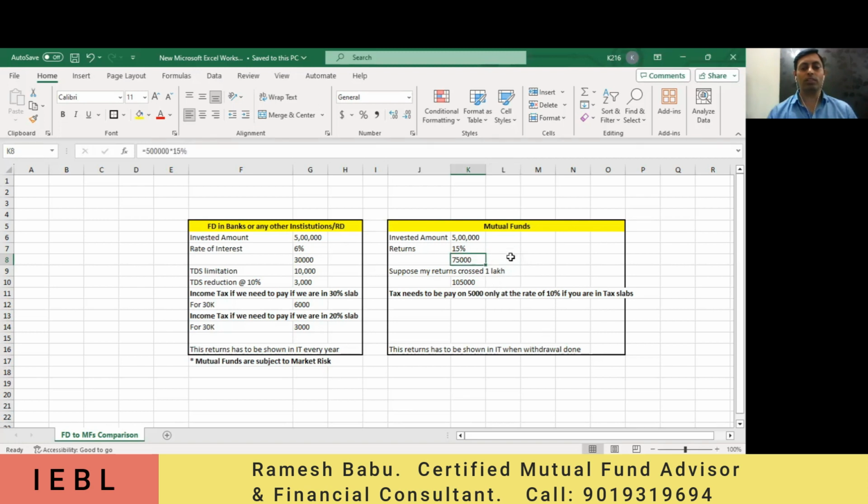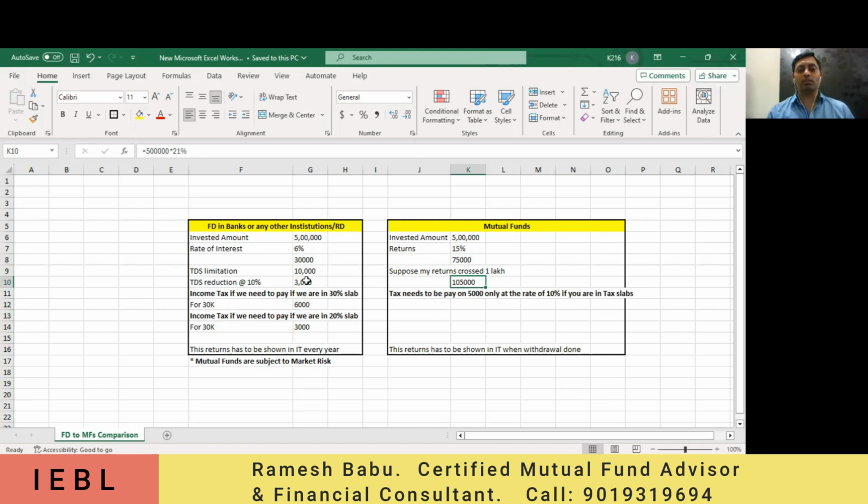Okay, fine. So 75,000 you are getting. Do we need to pay any TDS here? It's not required since our profit has not crossed 1 lakh, so you are able to enjoy this 75,000. Okay, by any chance, maybe your returns cross 27% per year, and maybe this crosses 1 lakh 5,000.